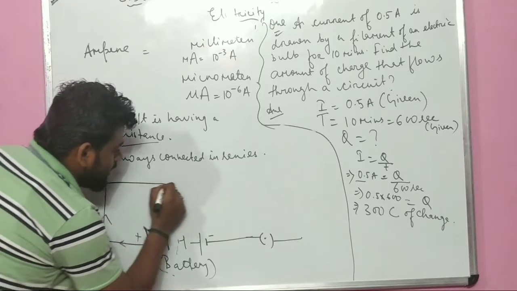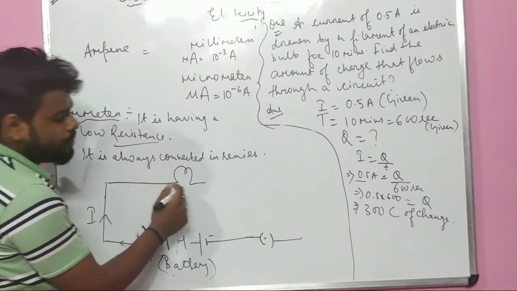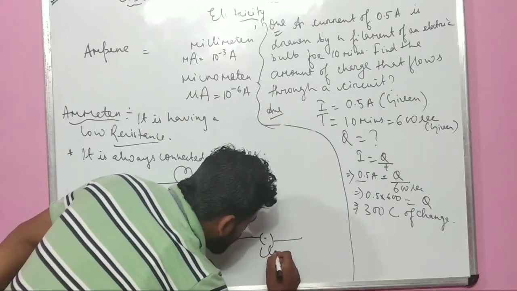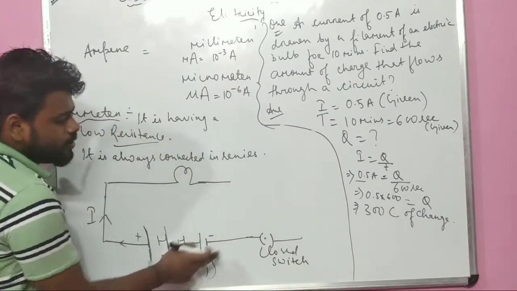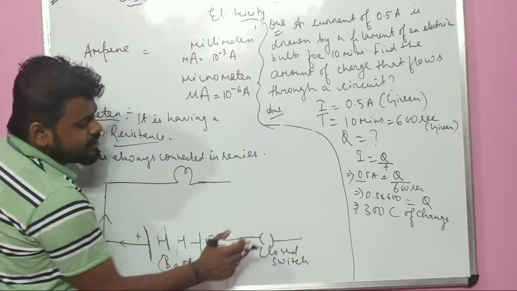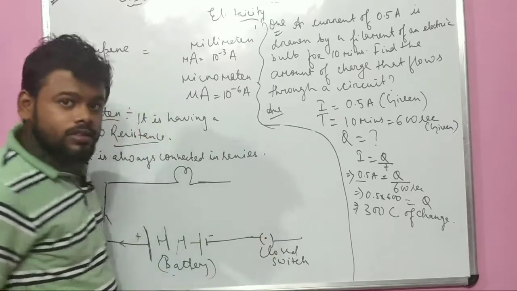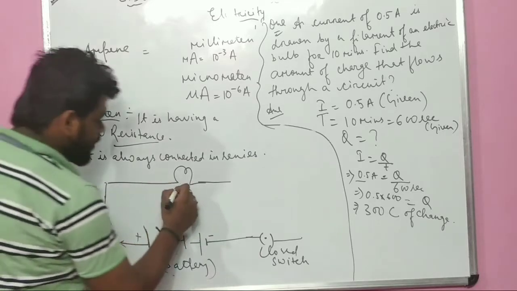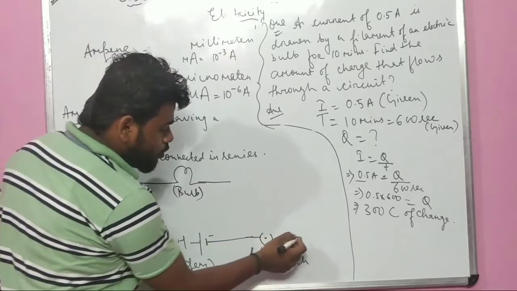Okay, let me connect a bulb. It is the symbol of bulb. Connect. And it is also a closed switch, बंद हुआ switch. Then one dot is there in this. If I erase this dot, it will become an open switch. डॉट लगा दिया, it is a closed switch. आई बात समझ में. So this is all about a bulb, filament also I can say, and it is a closed switch.